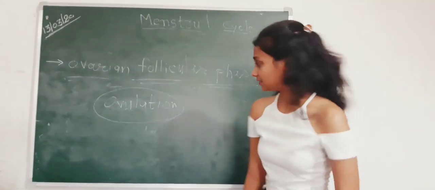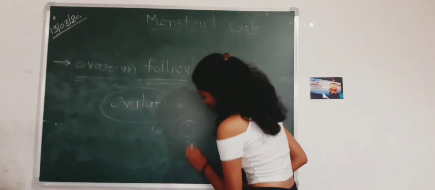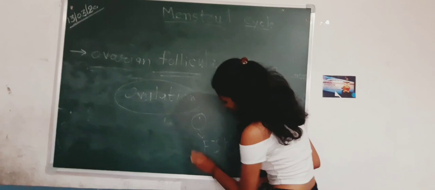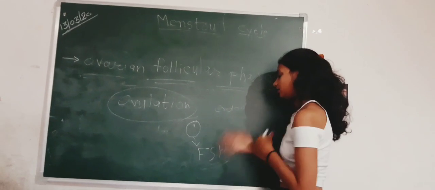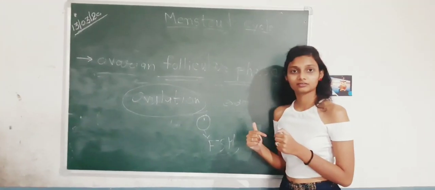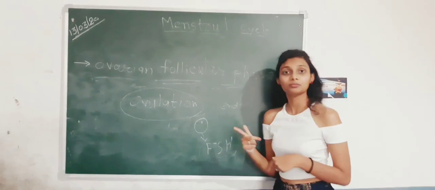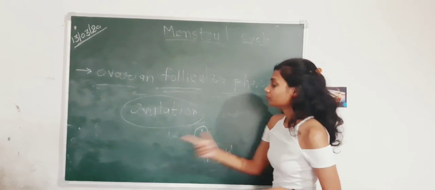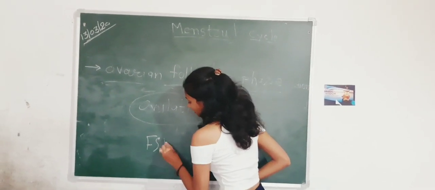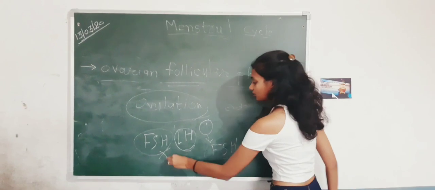Now what happens is that the follicle which has the most FSH will grow and release androgen. It continues to release androgen. For the first time that androgen is released, it works as a negative feedback. But this time, when androgen releases, it works as a positive feedback. So the pituitary stimulates more FSH and LH, and through this more FSH and LH, ovulation occurs.